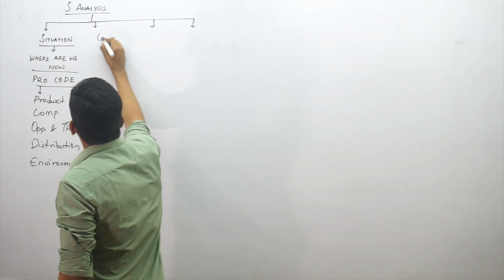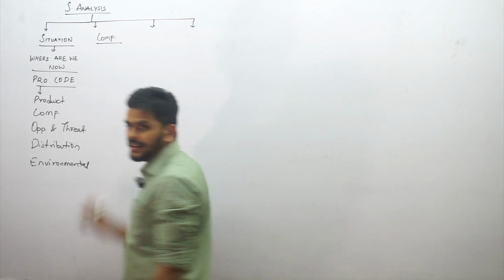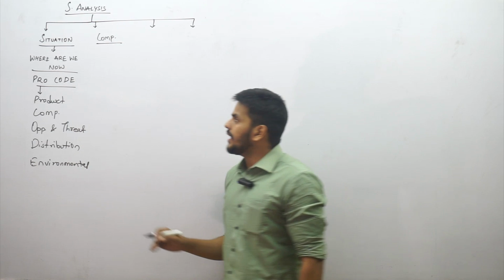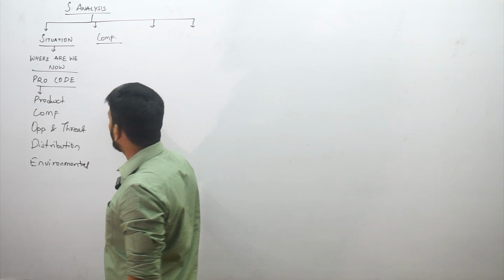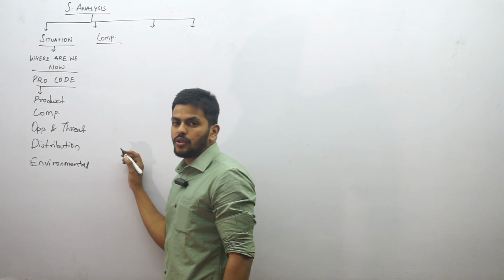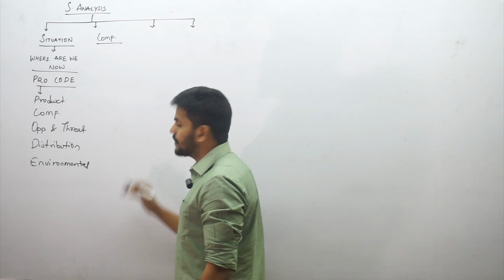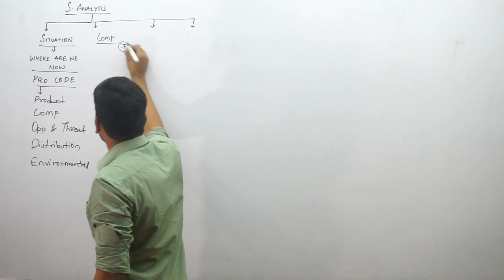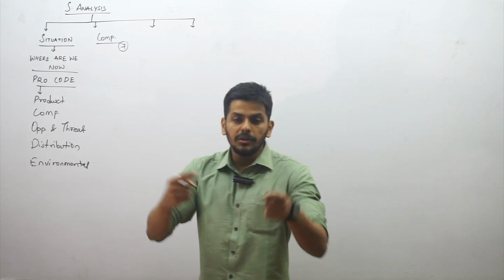Then the second point we're talking about is competitors analysis. We are now going to analyze competition and industry, right? Competition and industry are 2 very important things that we need to consider. 7 factors are there in competitive analysis. So along with me, if you're noting it down, you can note down.